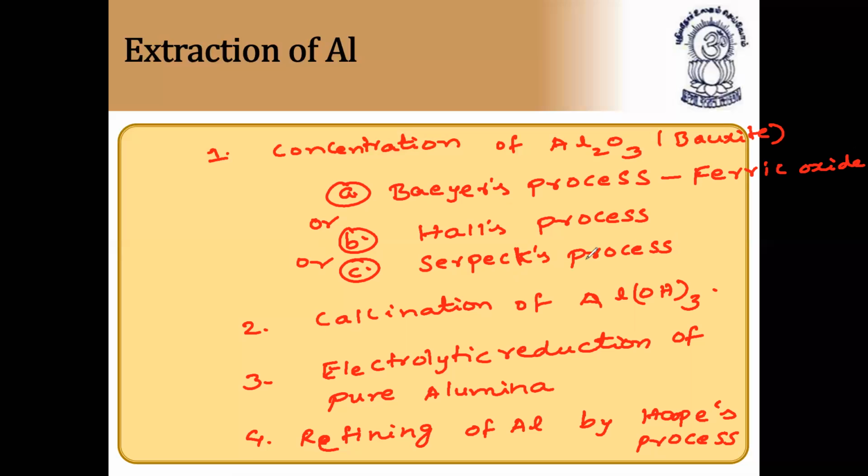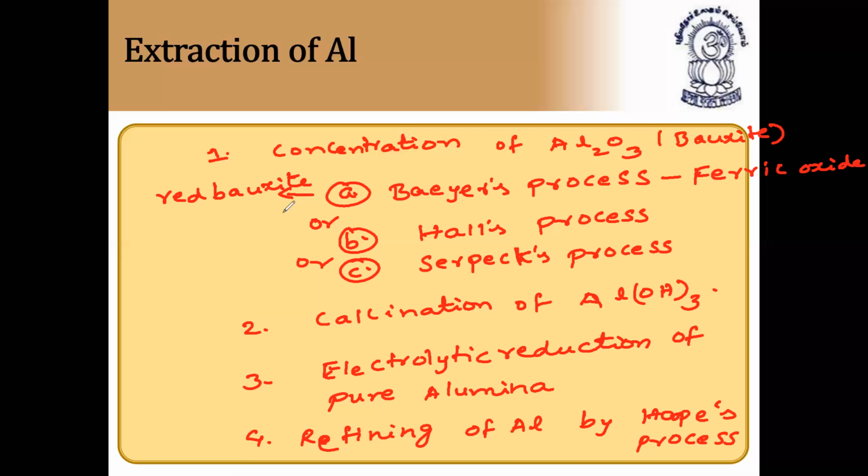In this process, the color of such ore is usually red, and hence it is called red bauxite. So if aluminum oxide contains ferric oxide as impurity, it is concentrated by the Bayer process, and the color changes. So it is also called red bauxite.